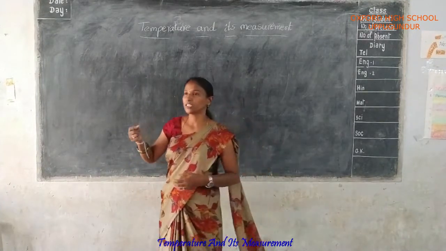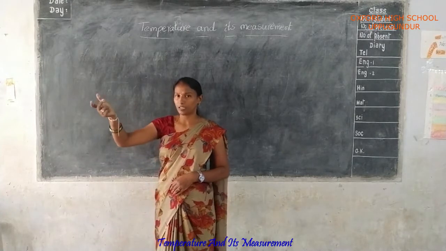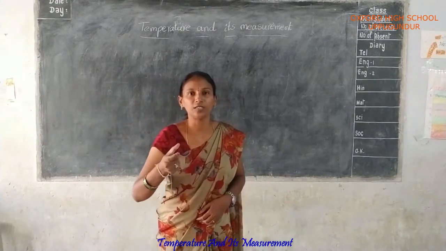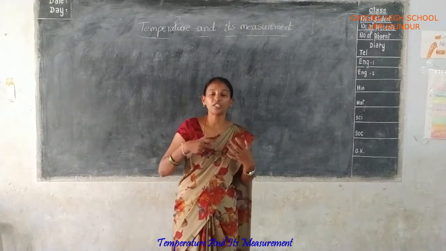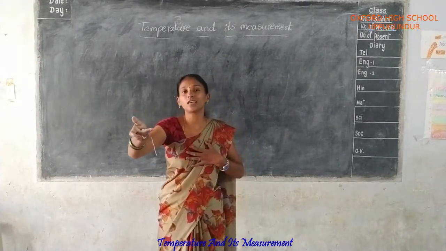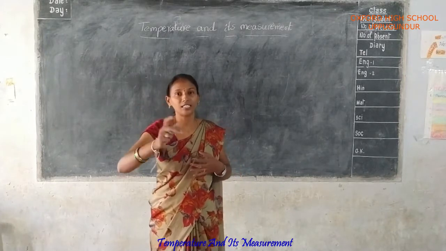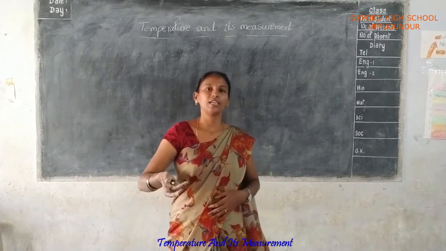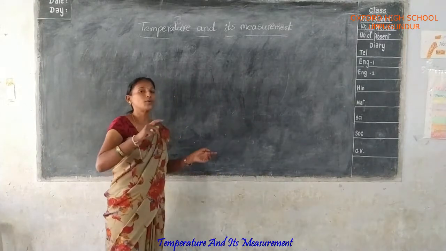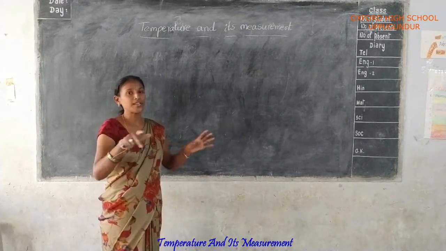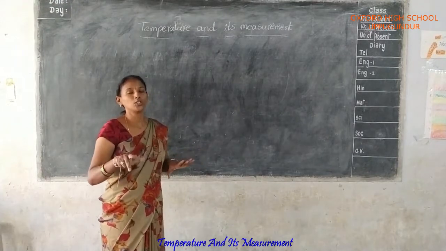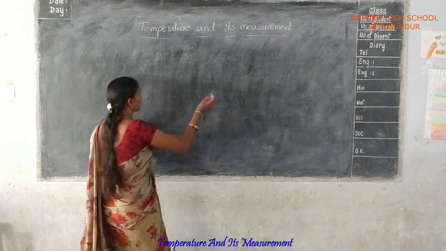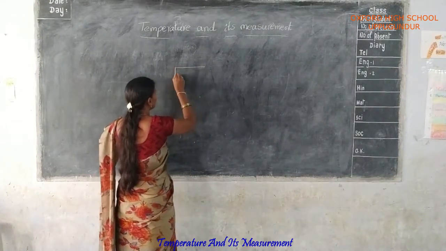And one more thing: suppose the surrounding outside is very cool. Then automatically your body temperature is transferred to the surroundings, that is, the heat flows from your body to the outside. Okay, did you understand? Finally the temperature level is balanced between both objects. Understood? Now see, here is one more example.